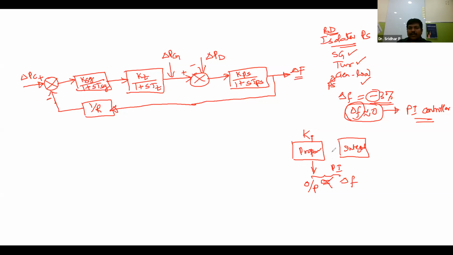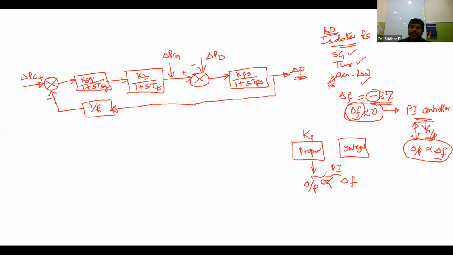So the output of this PI controller is proportional to the input. Why is the PI controller connected here? In order to make the static frequency error 0. So the input for this PI controller is the change in the frequency, and the output is directly proportional to delta F. Who will develop this mathematical equation? Our PI controller will do this. That's why the output of this PI controller is directly proportional to delta F.